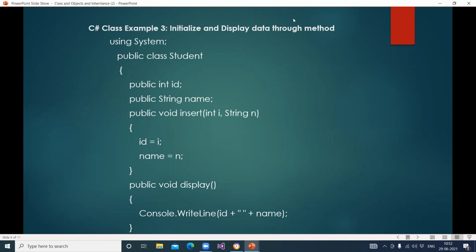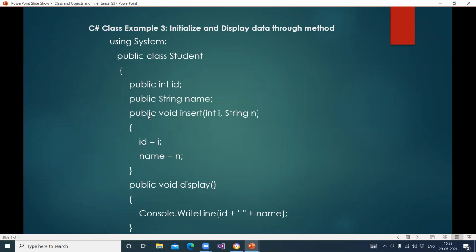So here the class is Student. Two variables are declared here, public int id and public string name. Then here public void insert. This is a function, insert is a function, or you can say method. Now we will use the word method, not function. Both are the same, no difference, but I am using the word method, so you should use the word method now. Insert is a method.